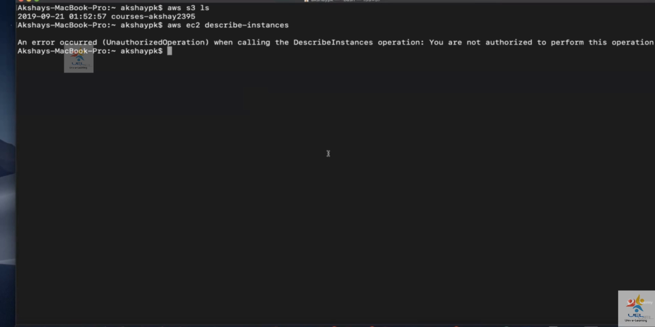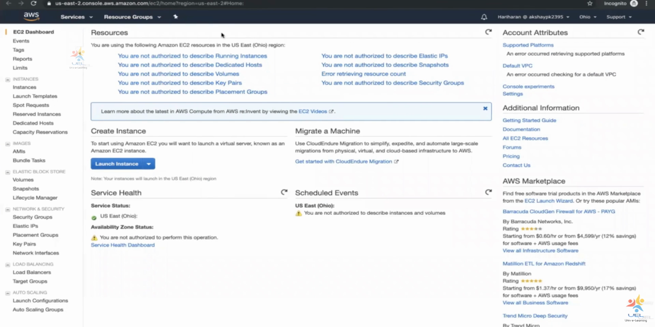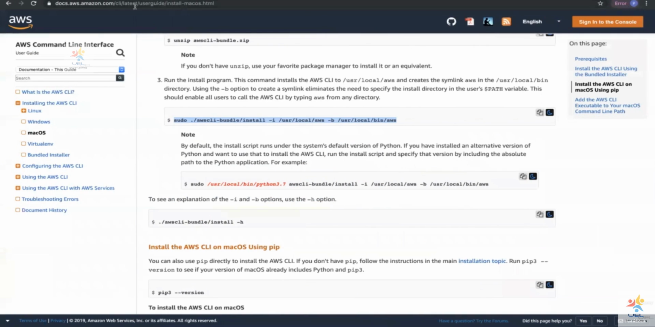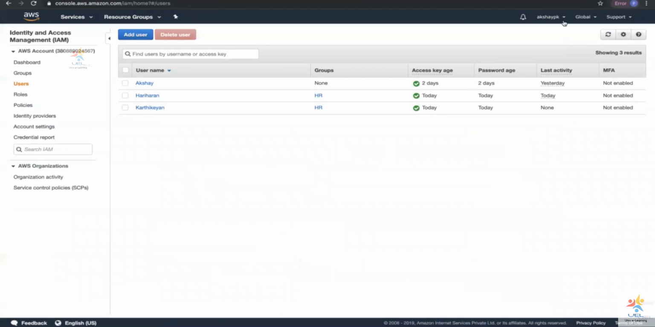Okay. So once this is completed, we can go ahead and look at the next situation. We have to go ahead and remove or detach the managed policy, and then we are going to create the same policy that we attached as a customer managed policy. Okay. So let's go to IAM. This is our administrator account. Okay. So let's go to groups.